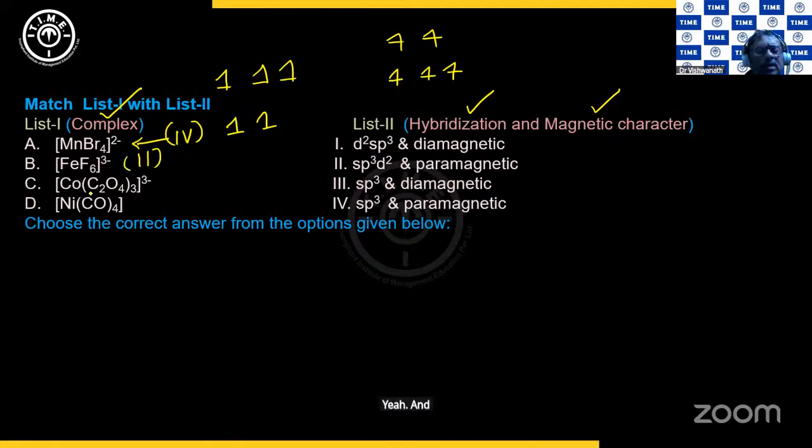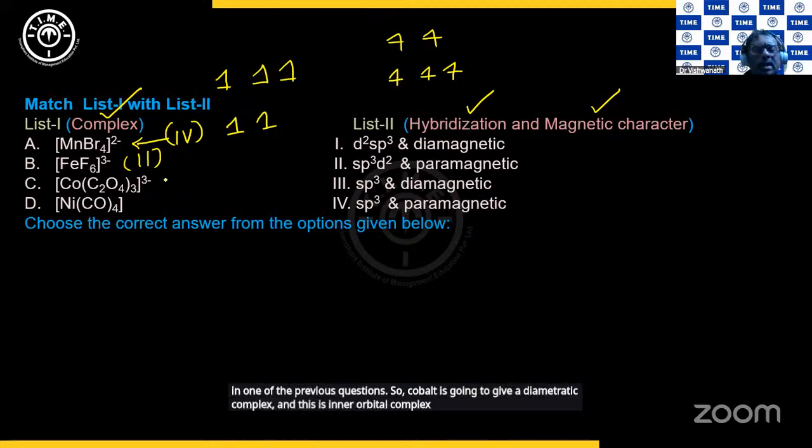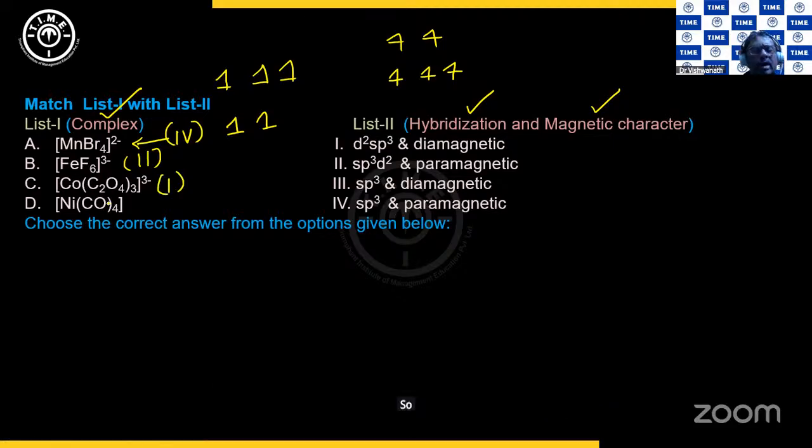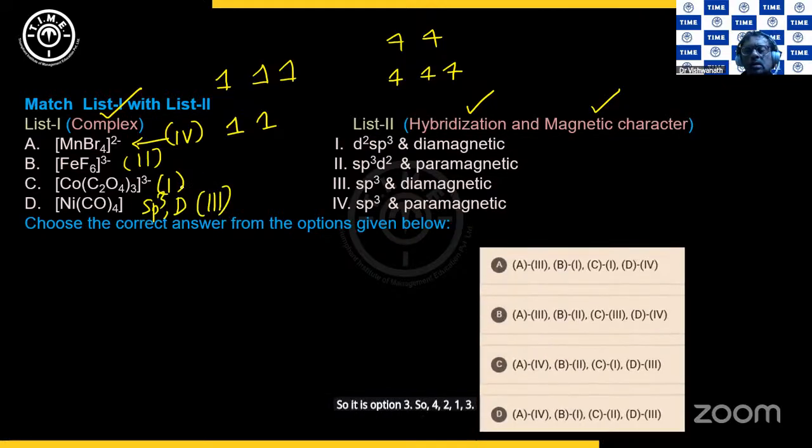And then the third one, we have a strong field ligand here, and this is diamagnetic. We have already seen in one of the previous questions. So cobalt is going to give a diamagnetic complex, and this is an inner orbital complex. So it is d2sp3 and then diamagnetic. So it is option 1. And nickel tetracarbonyl, we have already seen it is sp3, right? And it is also diamagnetic. So it is option 3. So 4, 2, 1, 3. 4, 2, 1 and 3 is there in option C. Clear? So different types of questions, right? Different connections being asked, isn't it?